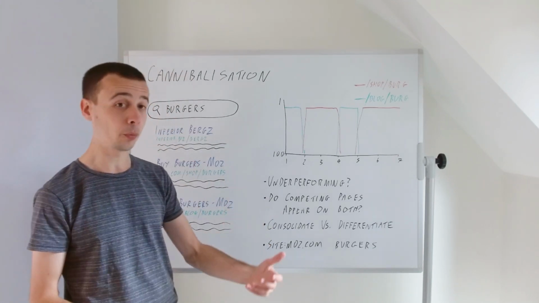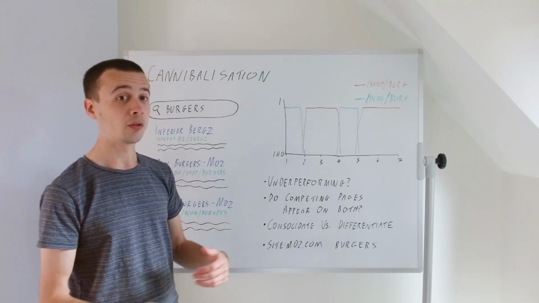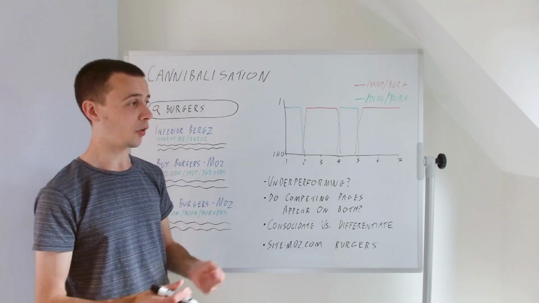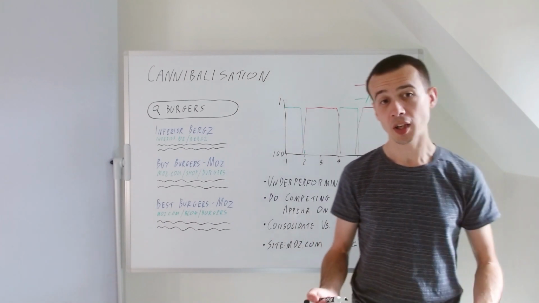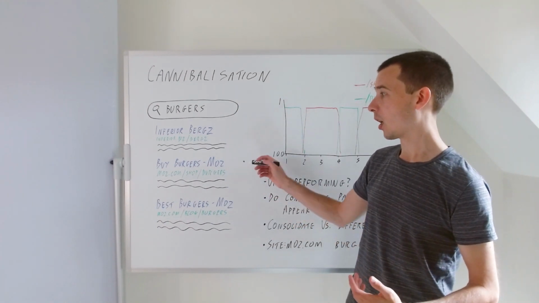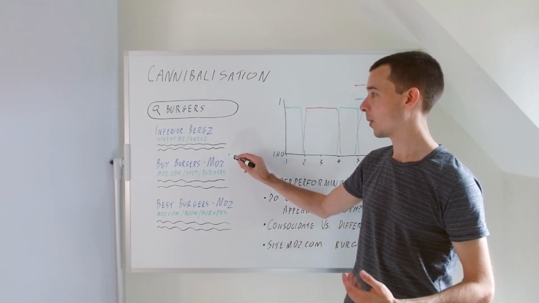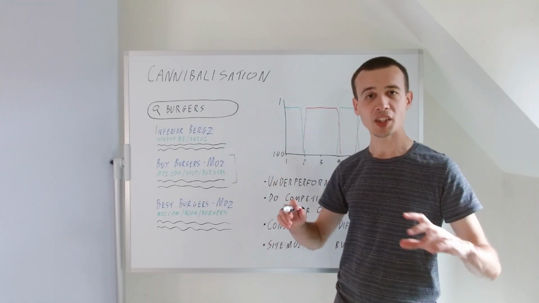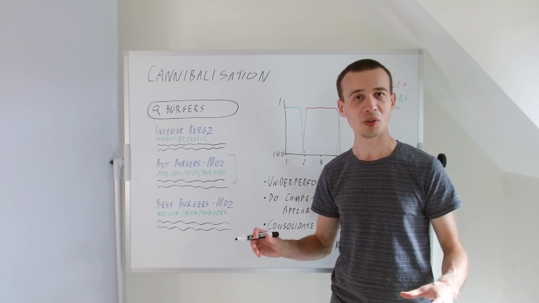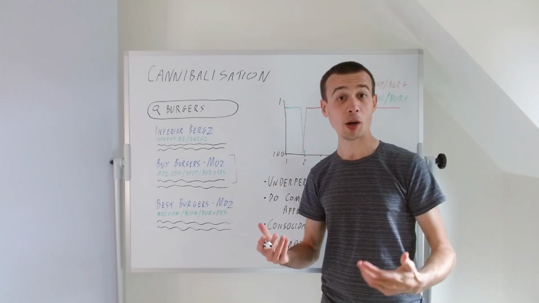If we want two pages, then obviously we don't want them to cannibalize, so we need to make sure that they're clearly differentiated. Now, what often happens here is a commercial page like this Buy Burgers page, ironically for SEO reasons, might have a block of text at the bottom with a bunch of editorial or SEO text about burgers, right?